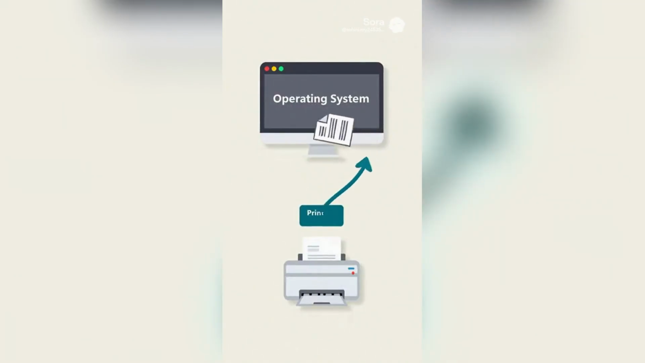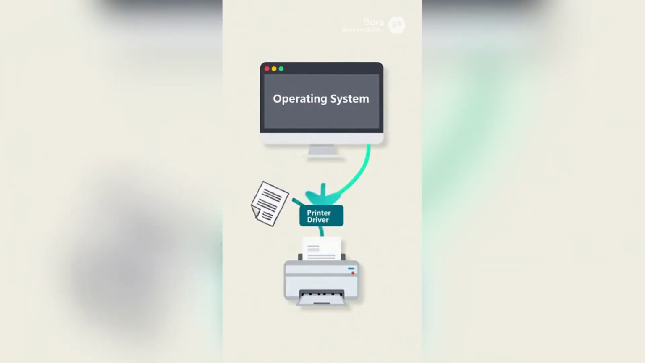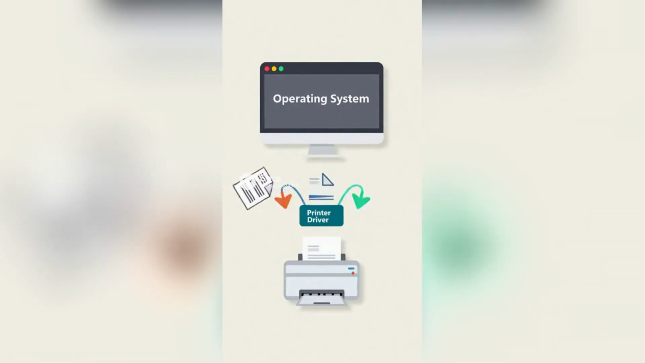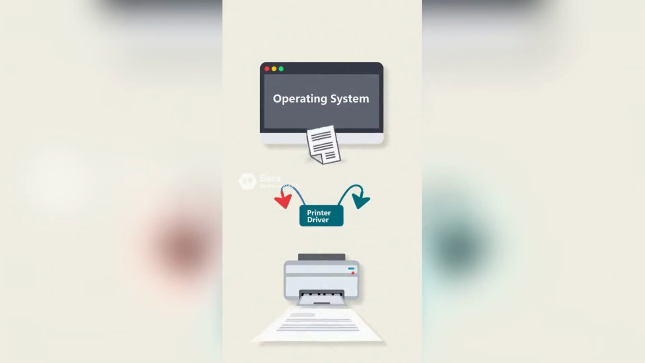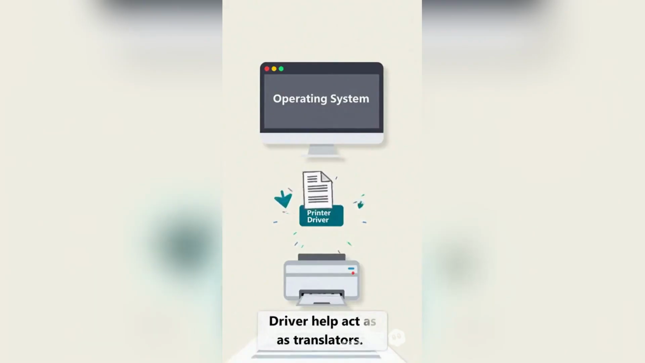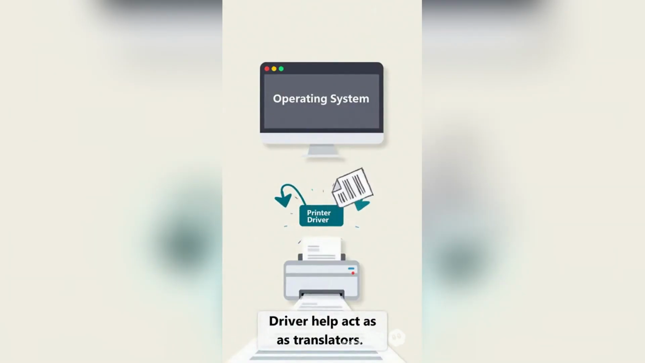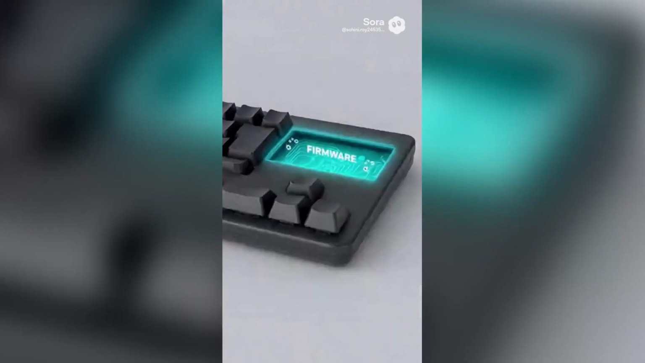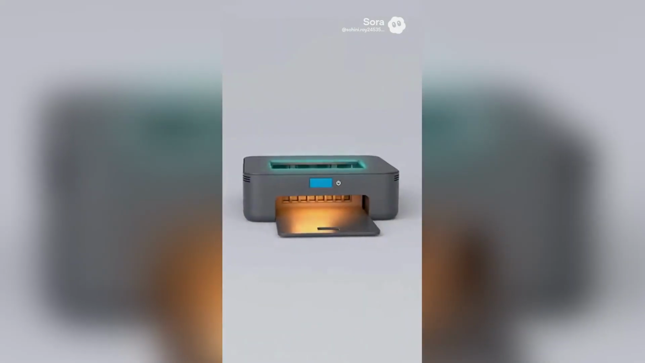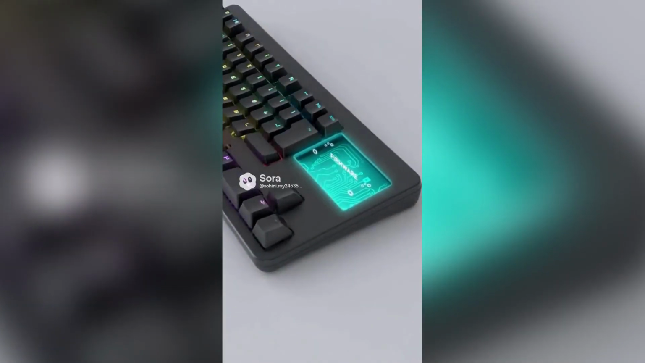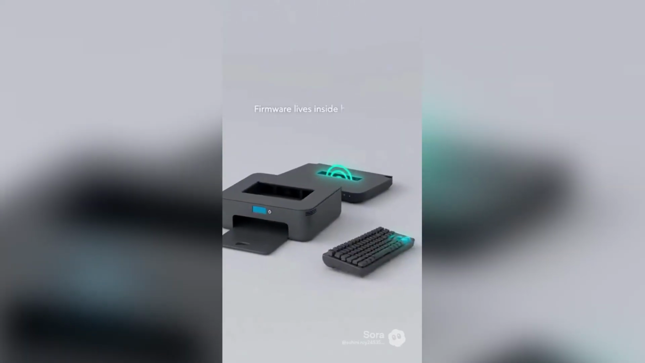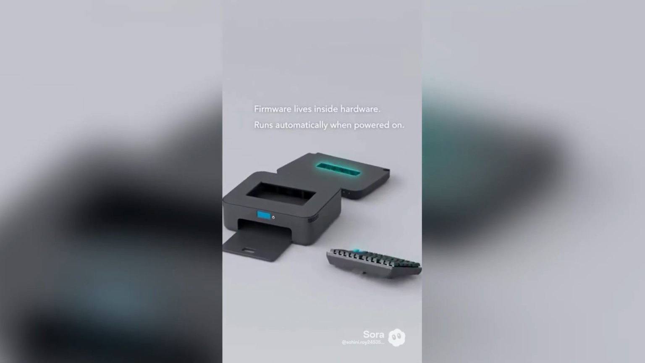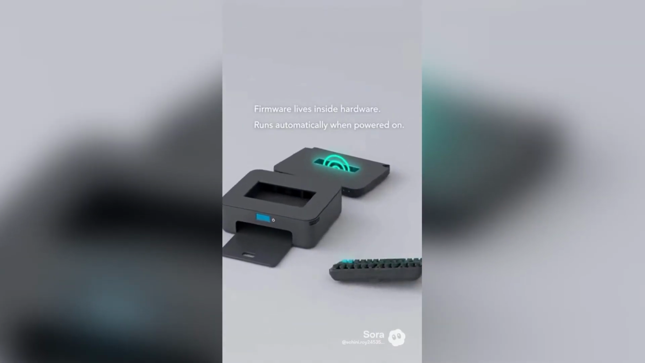Next comes the drivers. Drivers are special pieces of software that help the operating system talk to the hardware. For example, when you print a document, your printer doesn't understand Windows or Mac OS directly. The printer driver acts like a translator, telling the computer how to communicate with the printer. Then we have firmware. Firmware is software that lives inside the hardware itself. It controls the most basic functions of a device, like the code stored inside a printer, a keyboard, or a router. It is permanent and works quietly in the background every time the device is powered on.